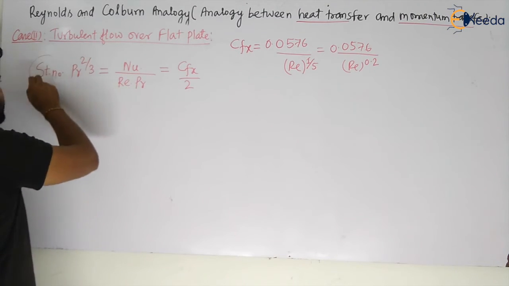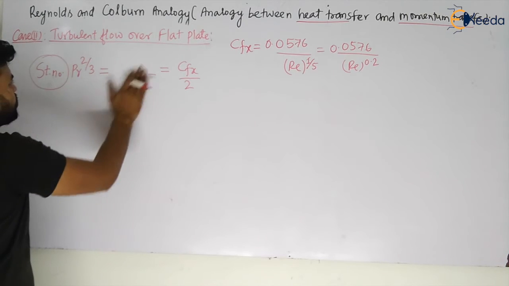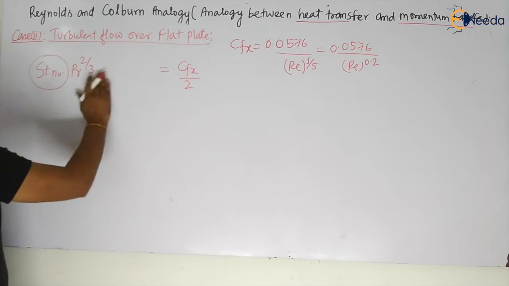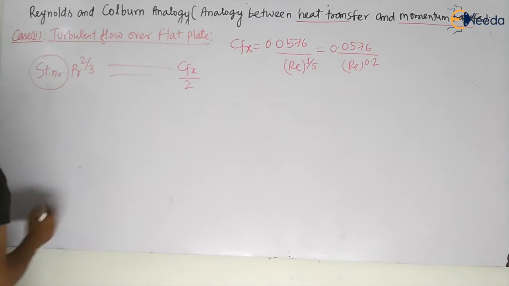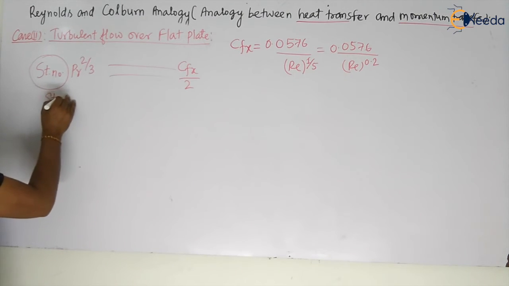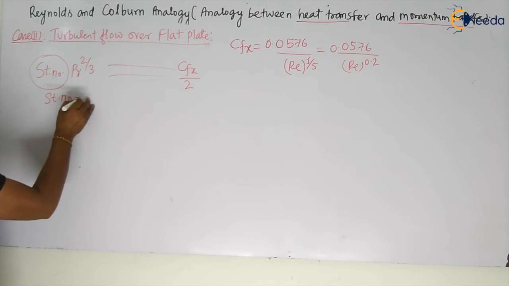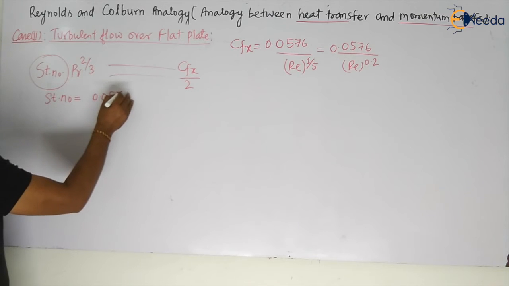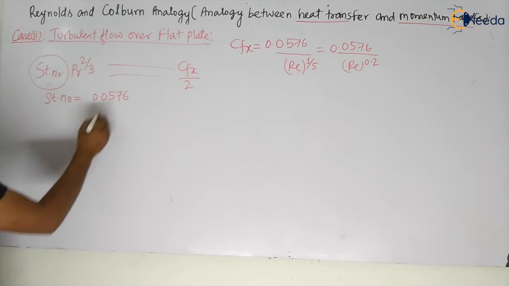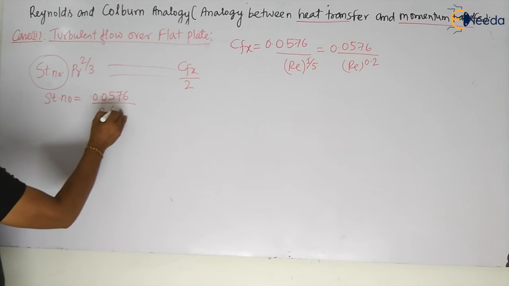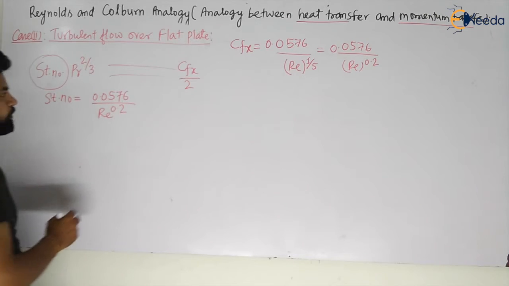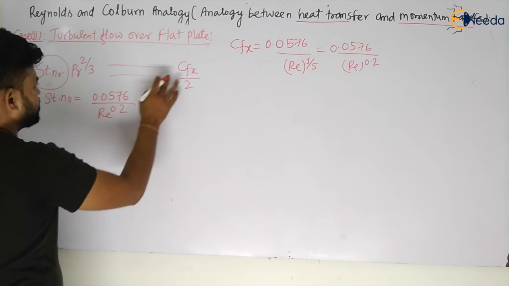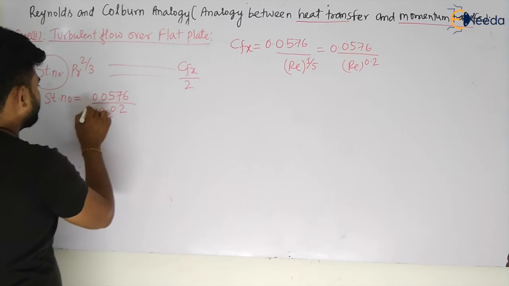This is equal to this. So the Stanton number in this case will become 0.0576 divided by Re to the power 0.2, multiplied by, divided by 2 is also there, Cfx by 2.